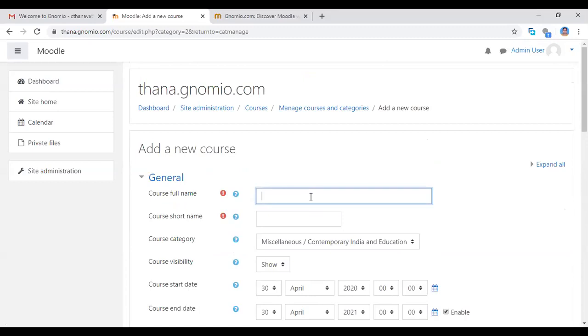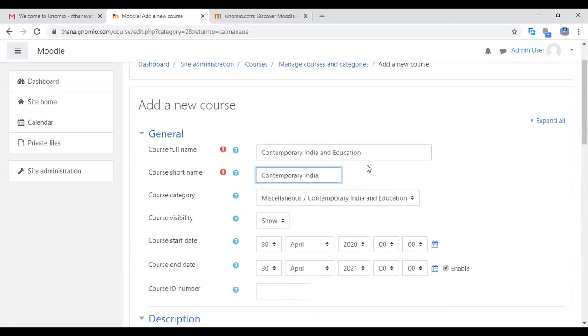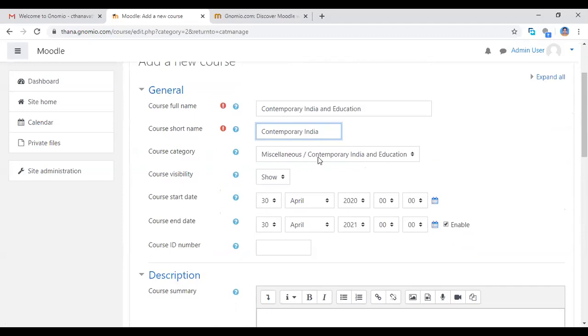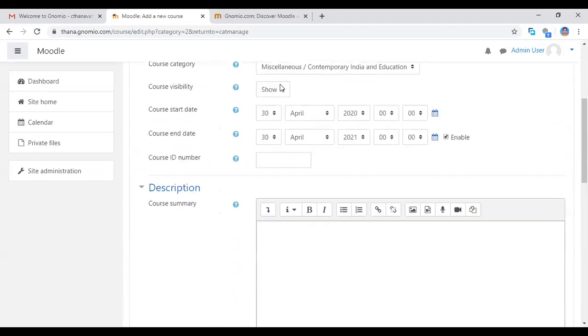Now you give the course full name. The course full name is contemporary India and education. The course short name is contemporary India. Whichever name you want to give, you can give. This is the course category. Then for course visibility, you click the show button only.